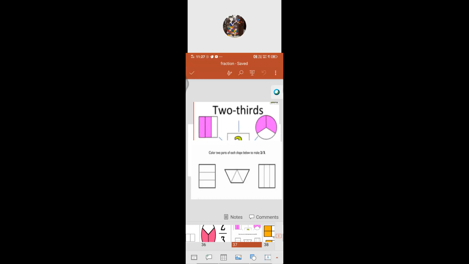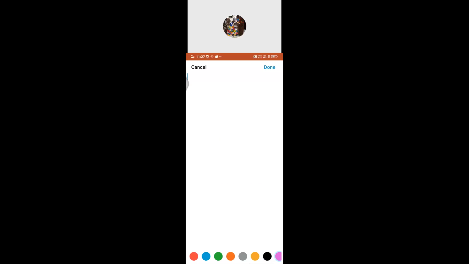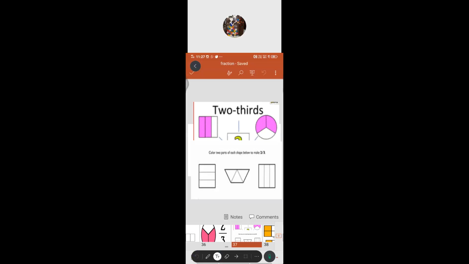2/3 of the given shape. So how many parts have to be colored now? 2 parts have to be colored, isn't it? By this way they ask you to divide the given portion and write it in fraction form.